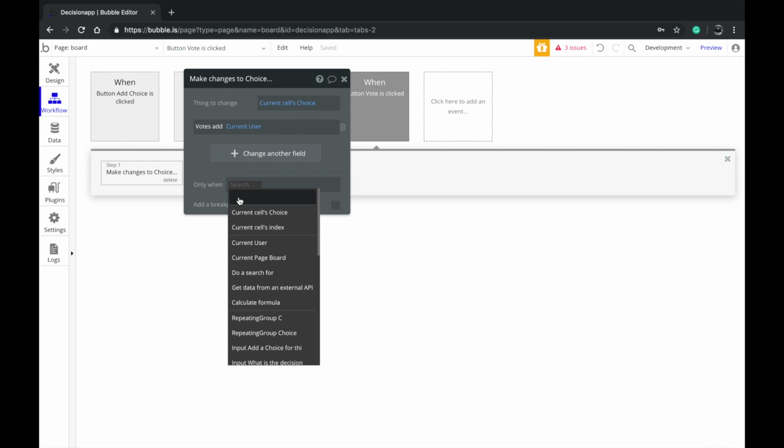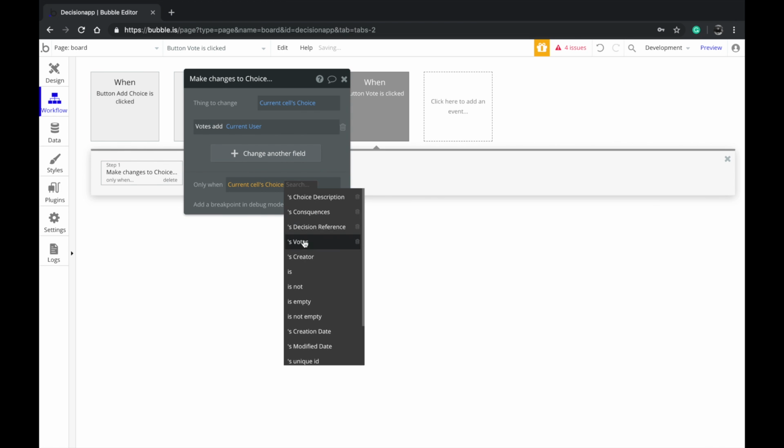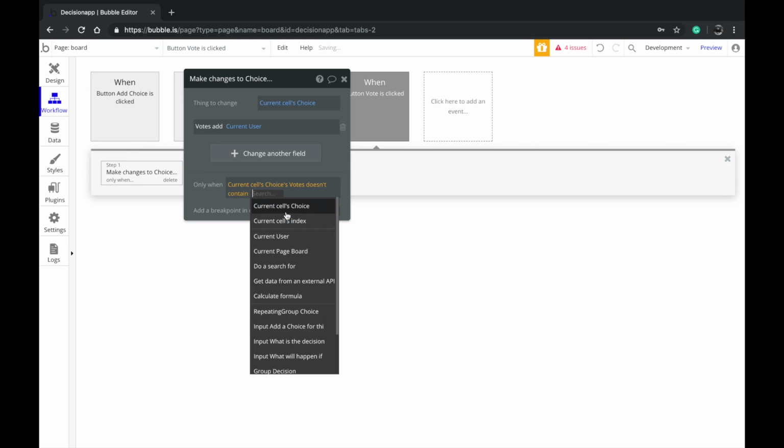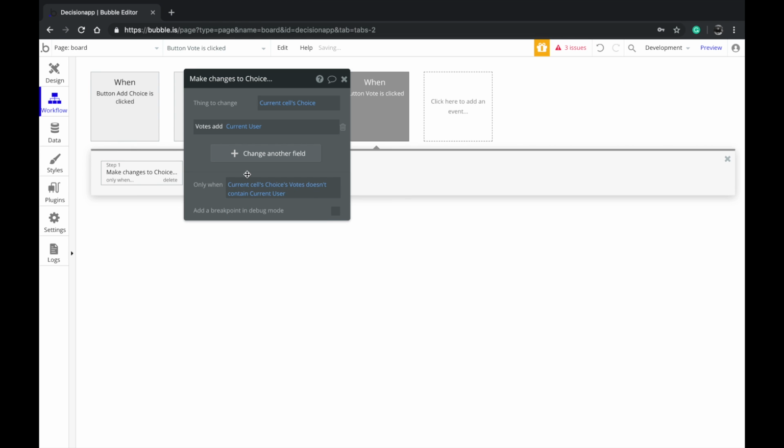We want to say only when the current cell's votes doesn't contain the current user. So if the user has already voted for it, that user will go inside this choice's votes section, right? So you want to copy this and paste this again. You want to do the exact opposite. You want to remove that person if he's going to tap on the button again.